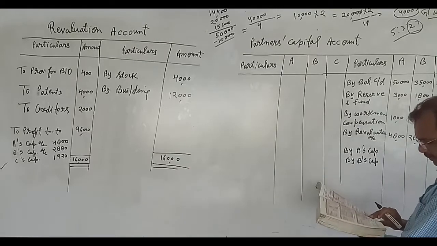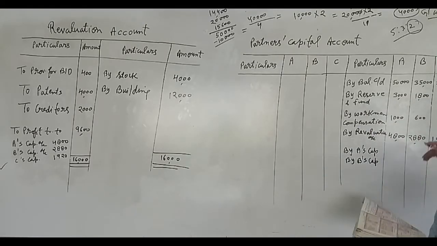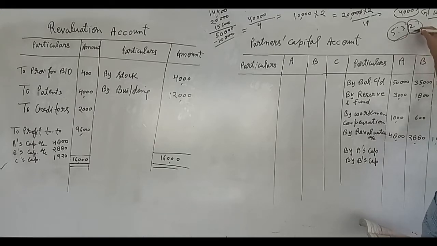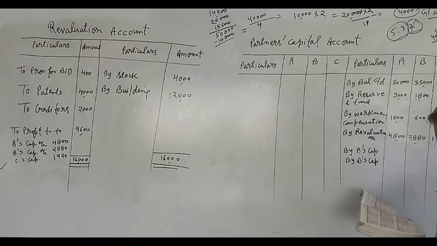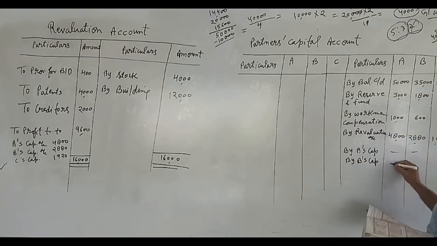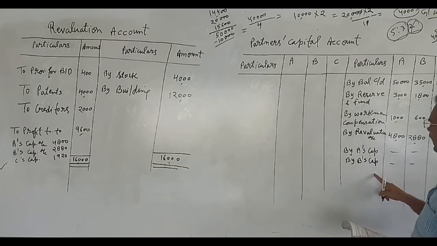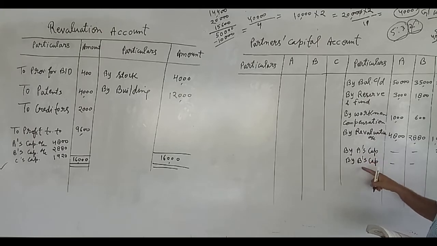How will we calculate the amount? 4,000 will be distributed by 5 upon this, and the amount will come 2,500 in the column of A, and the remaining we will write here 3 upon it. It means it will come 1,500.